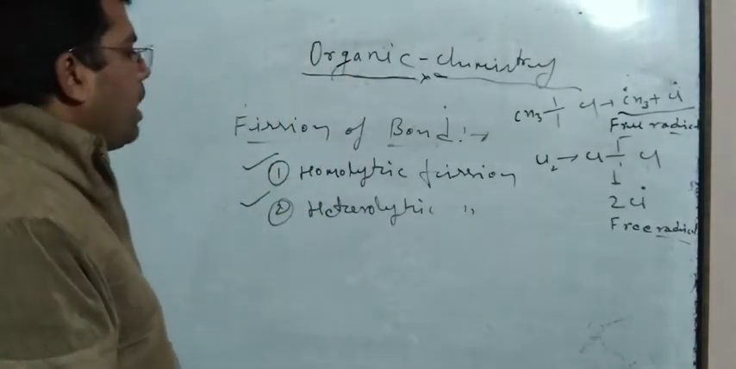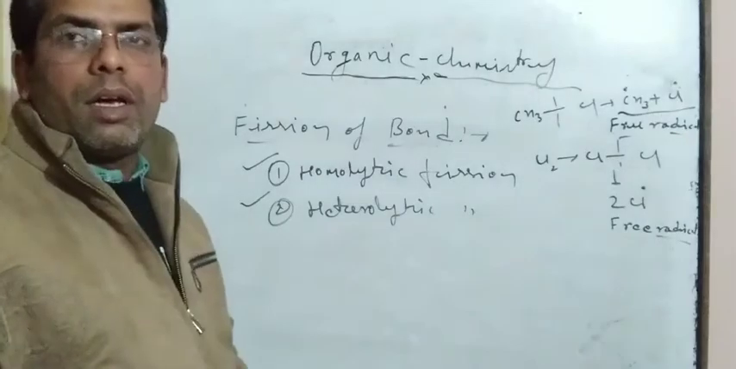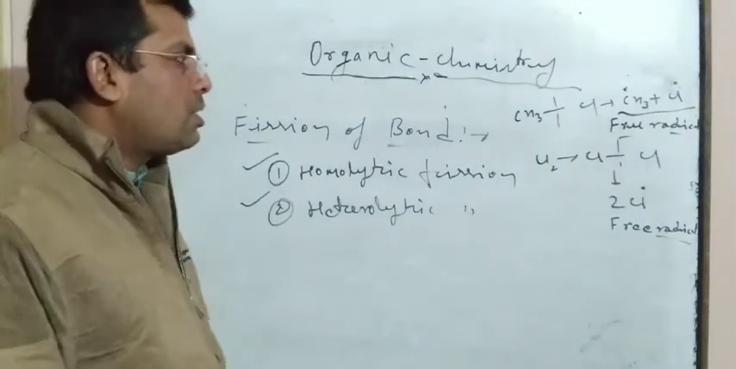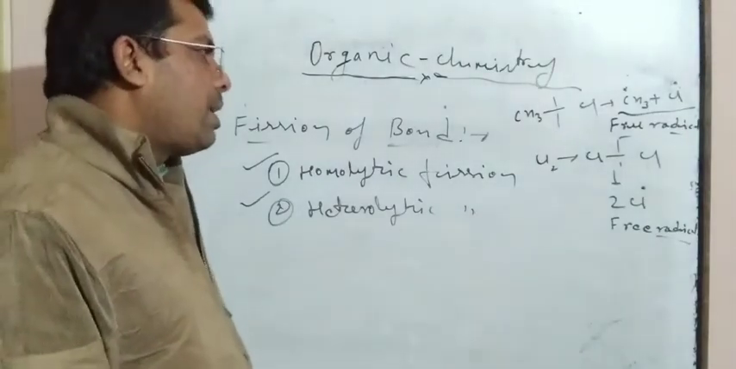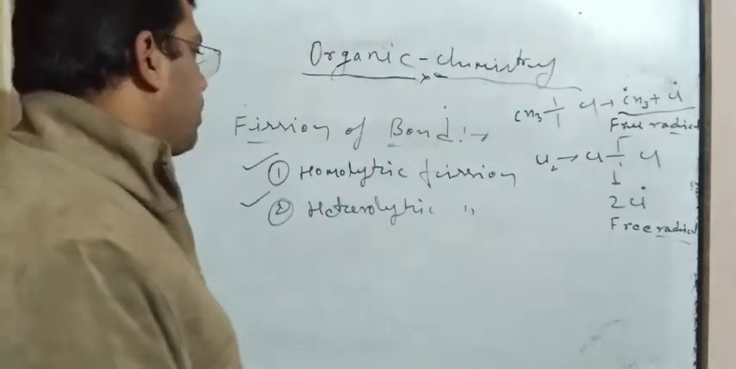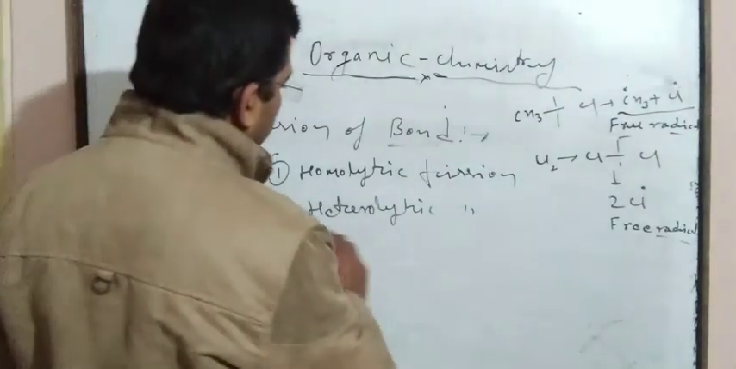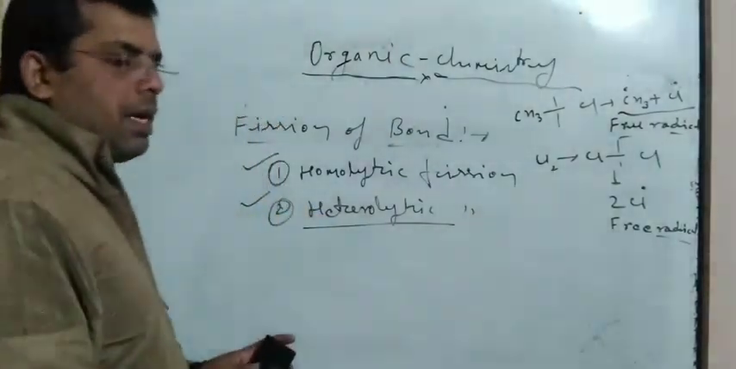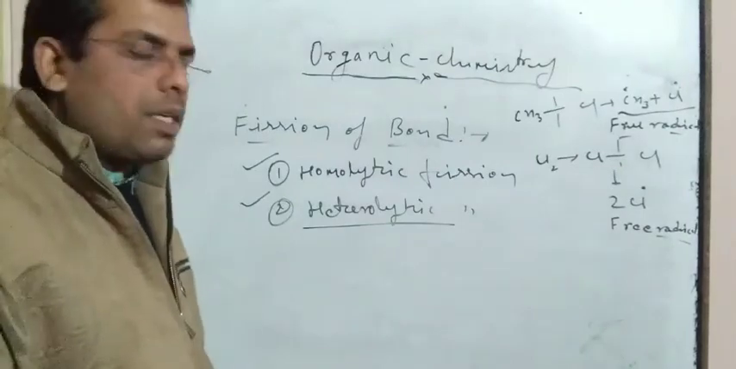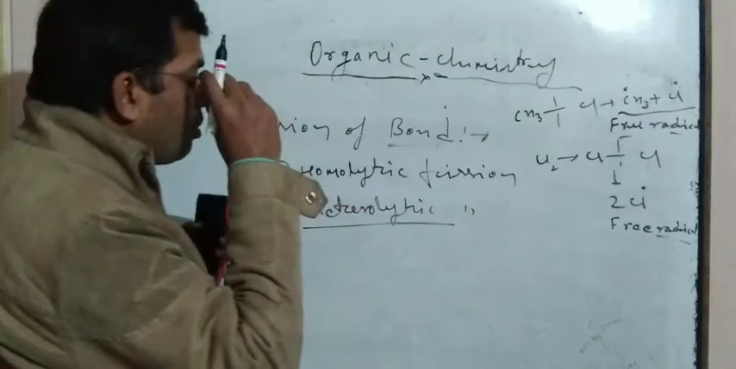Now, after heterolytic fission, and you should keep in mind that homolytic fission takes place in the presence of free radicals, in the presence of particular radiation, in the presence of particular temperature, etc. Now, in heterolytic fission, the paired electrons shift towards one side.